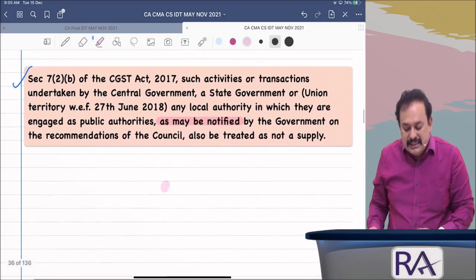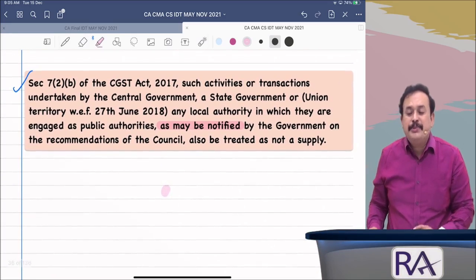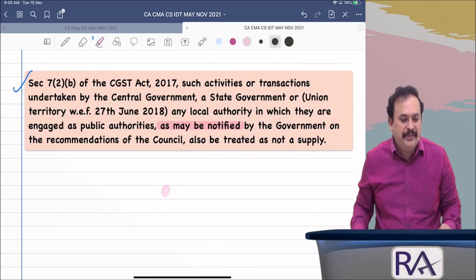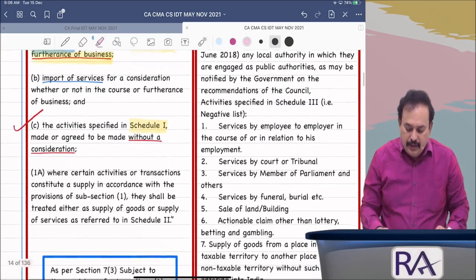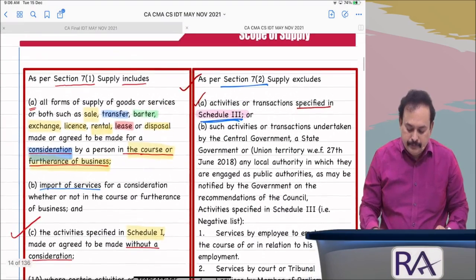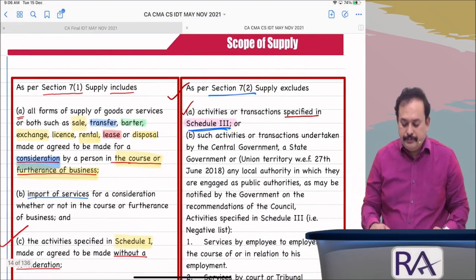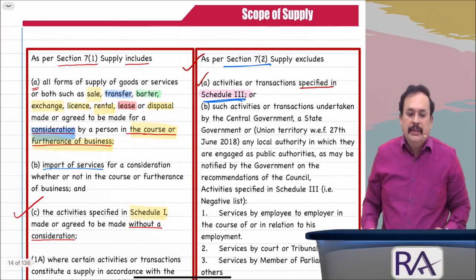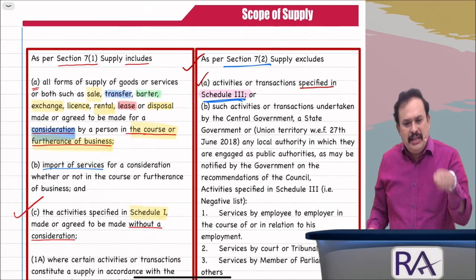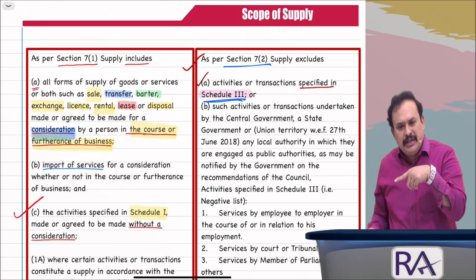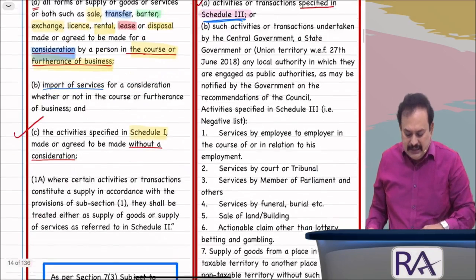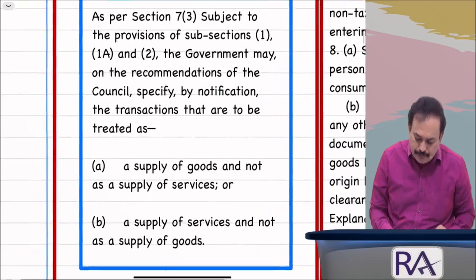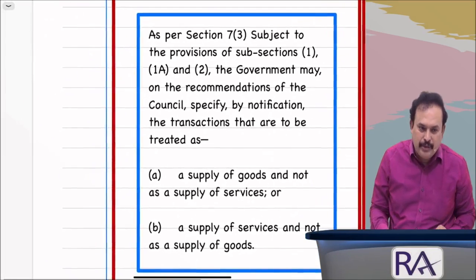Referring now to section 7, subsection 3 of the CGST, because of the scope of supply. We are here, my dear friends. Am I right? 7(1) we covered, 7(1)(a) we covered, 7(2) we covered. Now 7(3) is this. Very important. This also, to make you understand.